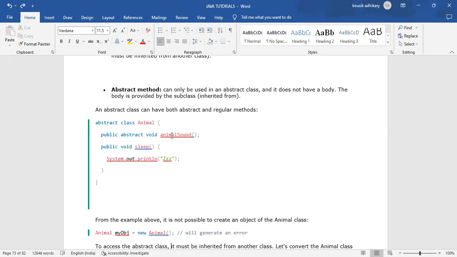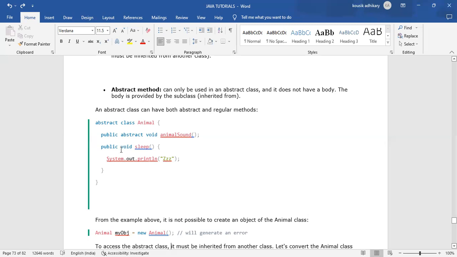Abstract method doesn't have any body. Every normal method has a body, like here public void sleep.